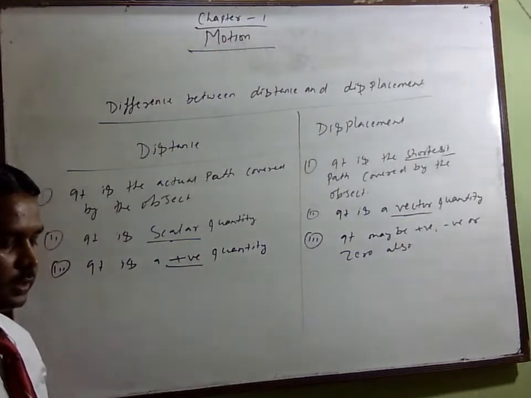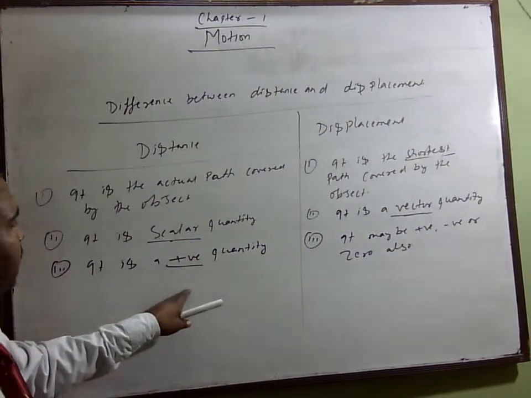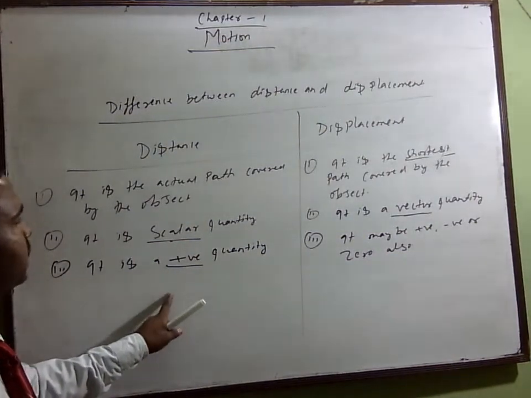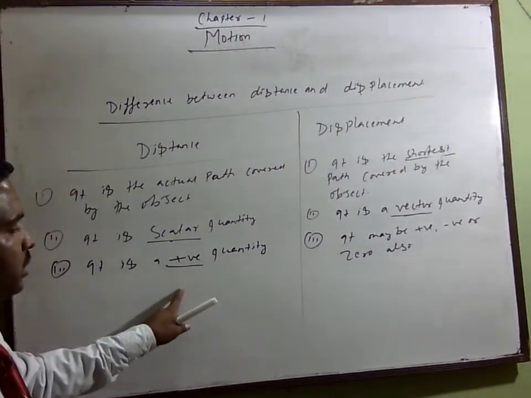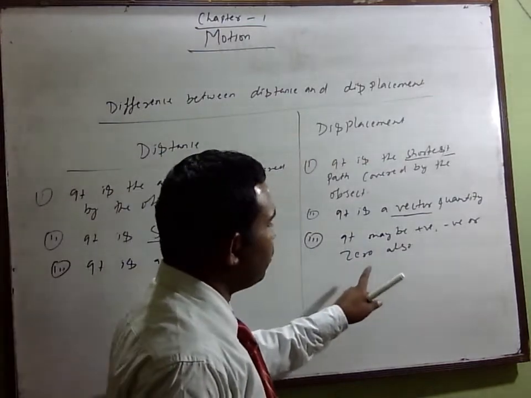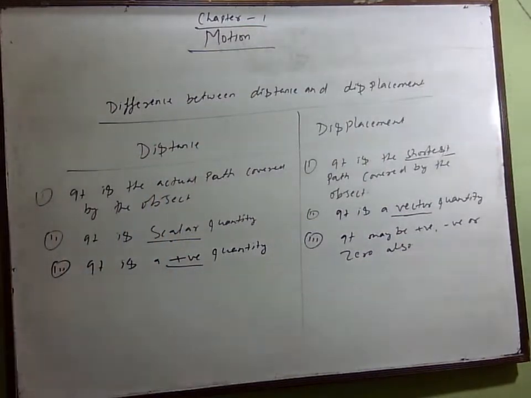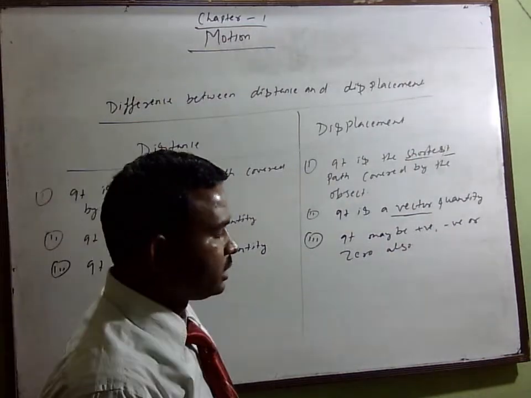Distance is always equal to or greater than displacement, but displacement may be equal or less also. So more points you can write. Distance depends on the path covered and displacement is independent of it. Another points you can also write. So these are the differences.